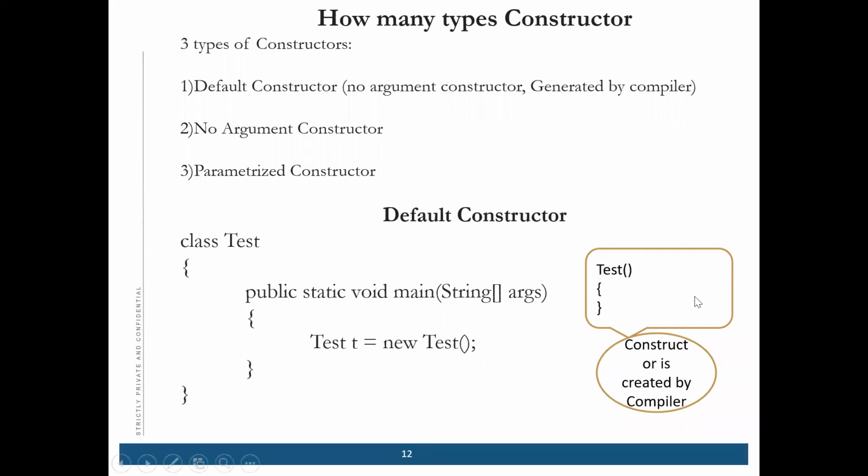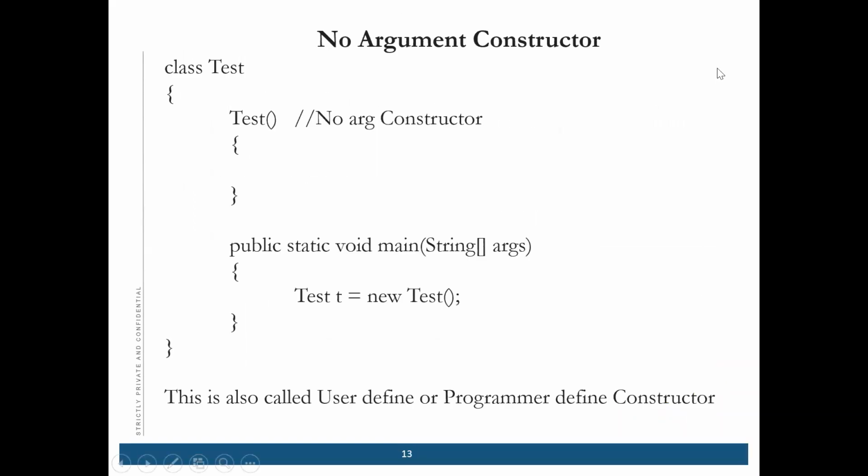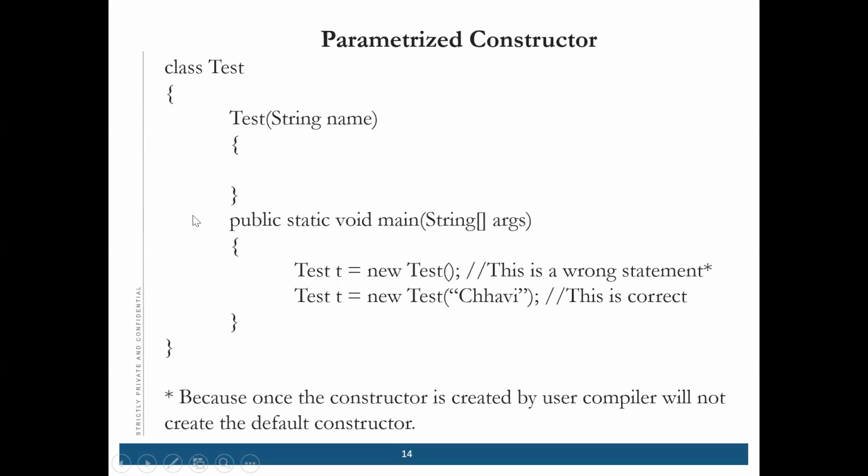Clear? Now comes the no argument constructor. When we are not passing any argument, it becomes a no argument constructor. If you are passing arguments, it becomes an argument constructor. This is also called a user defined or programmer defined constructor. So we are creating this constructor, and this also we are creating.